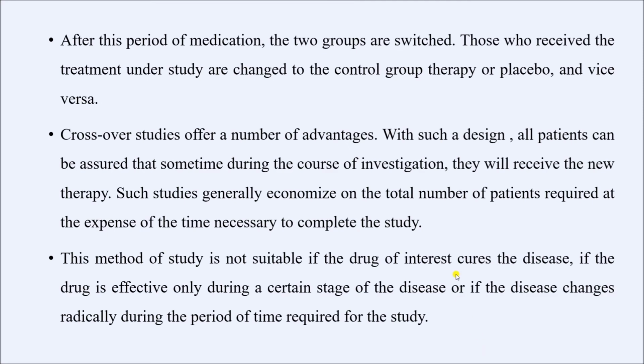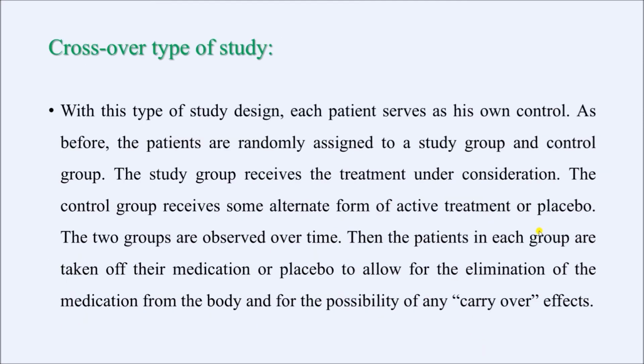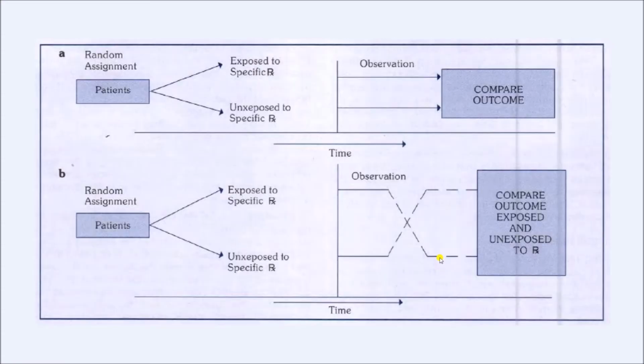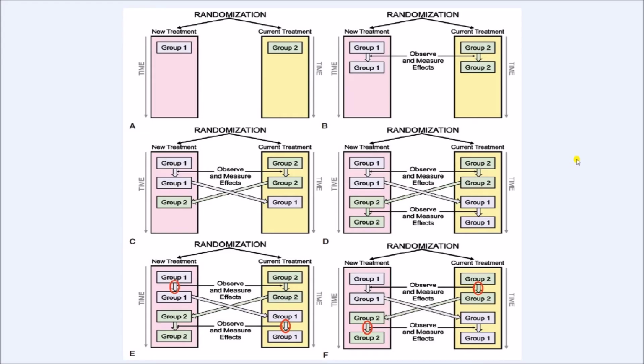I recommend that you pause these slides and have a read, but I shall go directly to the example page, and I hope this will be easier for you to understand. In this example, we have tried to find out whether amlodipine or losartan works better in hypertension. So the disease is hypertension and the two different modalities are amlodipine and losartan. So we have two different groups of people, group 1 and group 2.